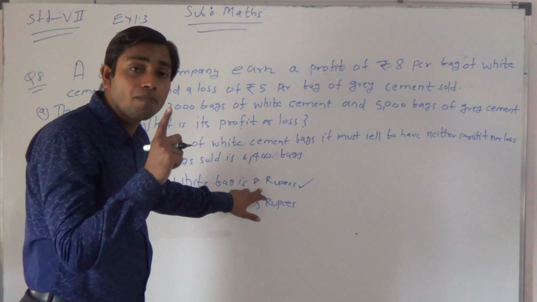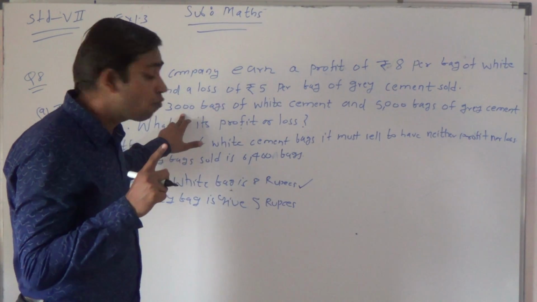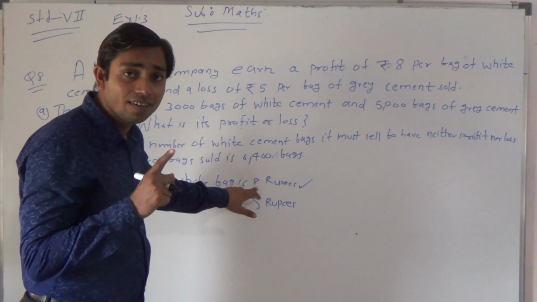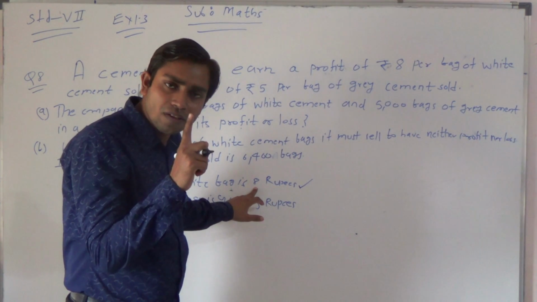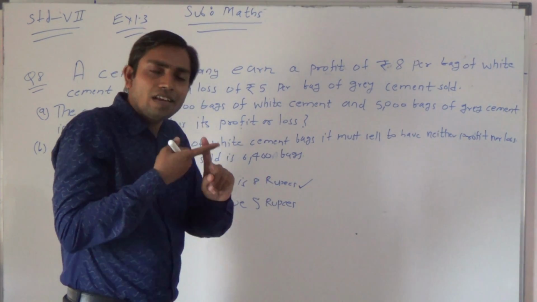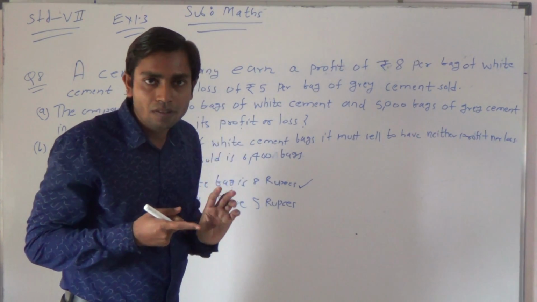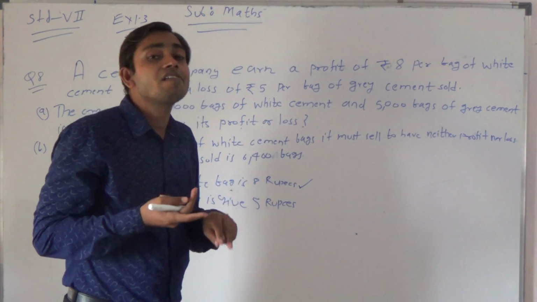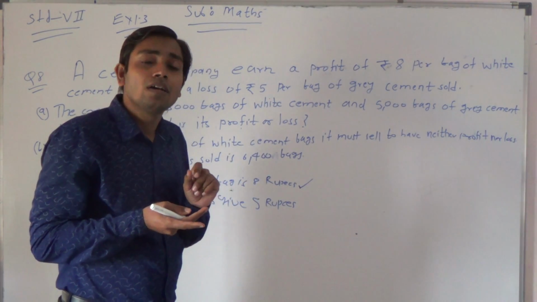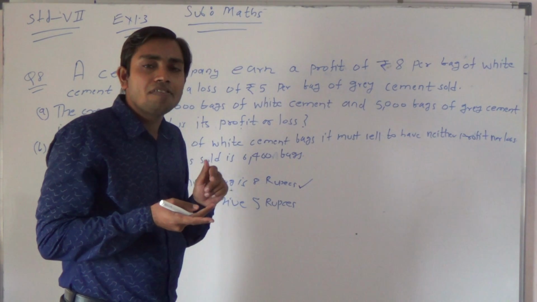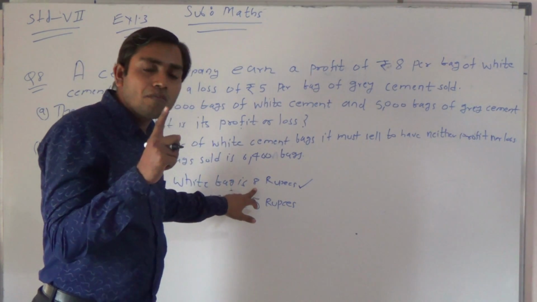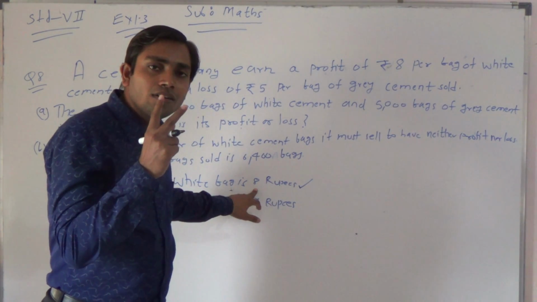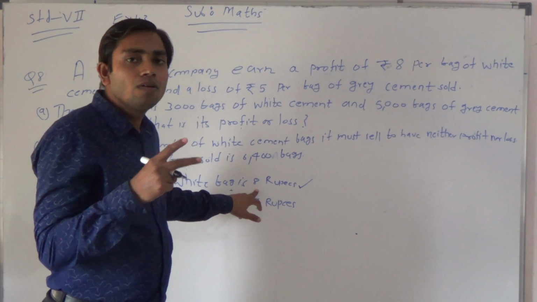So what will be the profit for 3000 bags? We will multiply. Why? Because for each bag a profit of 8 rupees is given. Suppose he sells the first bag, he gets a profit of 8 rupees. He sells the second bag, he gets a profit of 16 rupees. Am I right or not, my dear students? Is it clear?